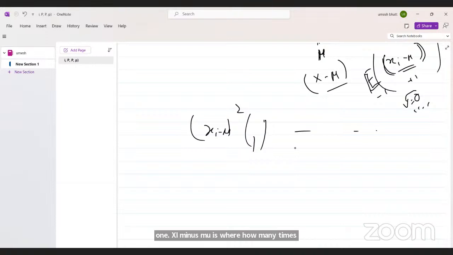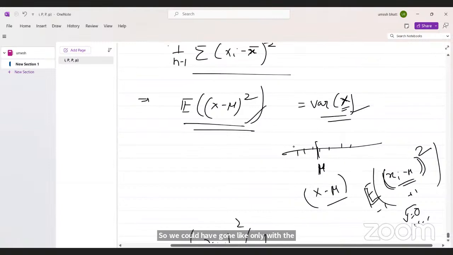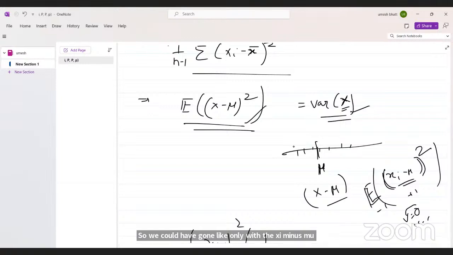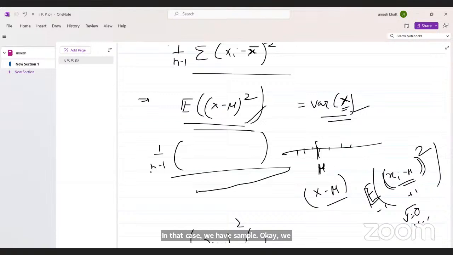So we could have gone with only xi minus mu square as in the regular variance. Why are we going for the expectation? You are asking why we are not using 1 by n minus 1 like this. In that case, we have a sample, we have all the data, so we use that. In this case, we have no data. We have some random variable and some probability. So we can't use this.